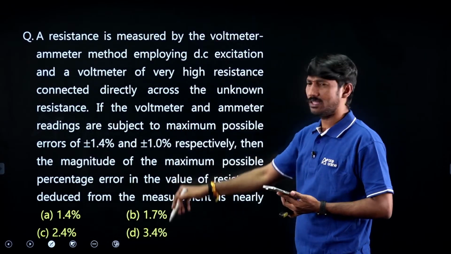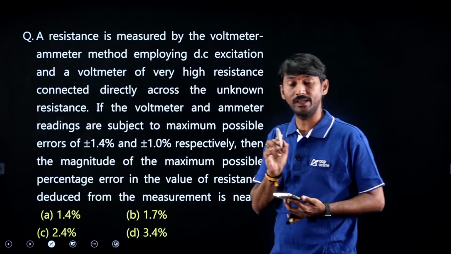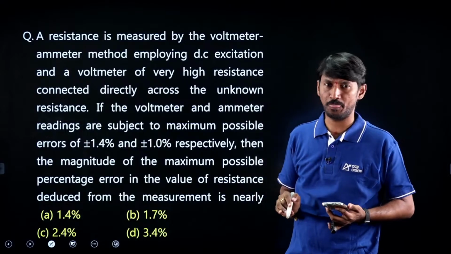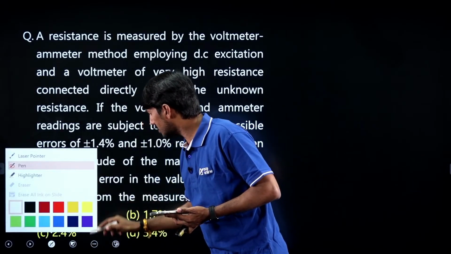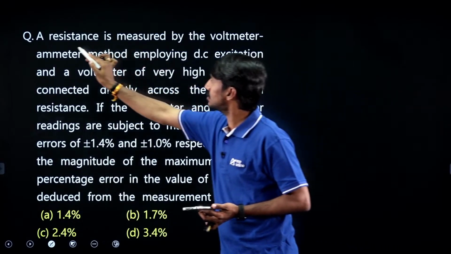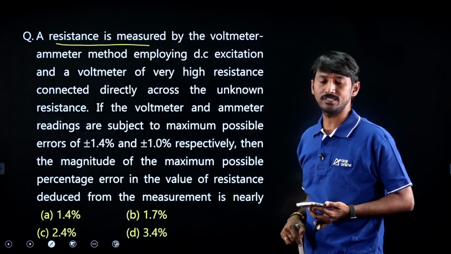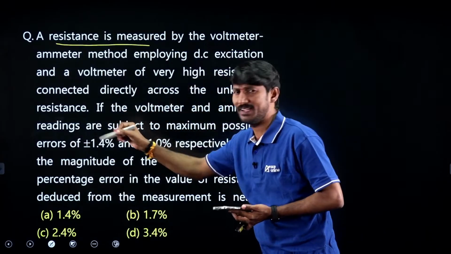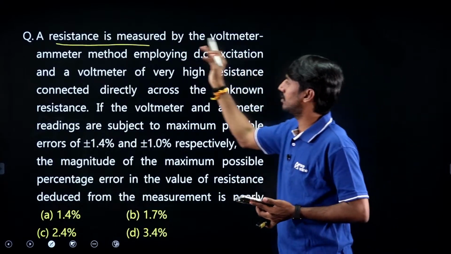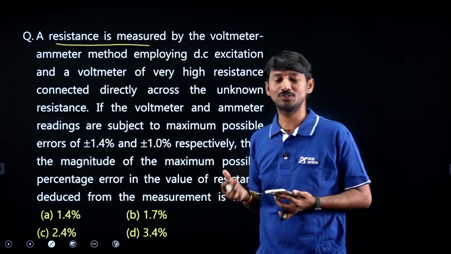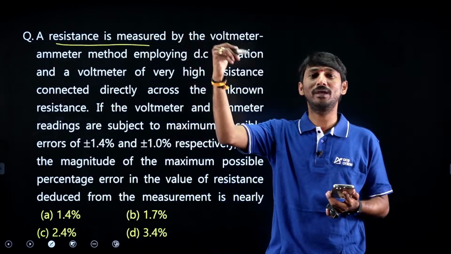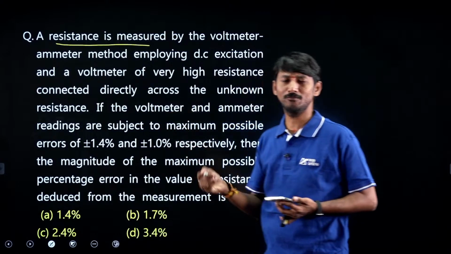Right. Looks like the question is very lengthy, but don't worry, guys. Even in the diploma level, also sometimes these type of questions possible. But if you see this question clearly, answer is very simple. What is it? Resistance is measured. All this data is to confuse you, to kill your time. Sir, voltmeter is used, ammeter is used. Voltmeter means volts, ammeter means ampere, V by I resistance. That only measured. Very simple.